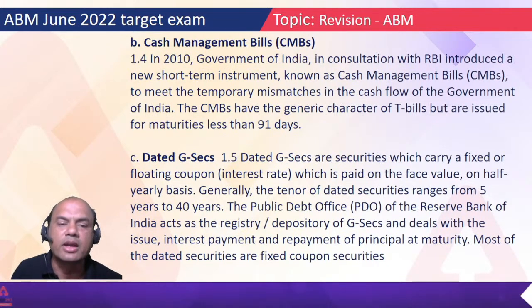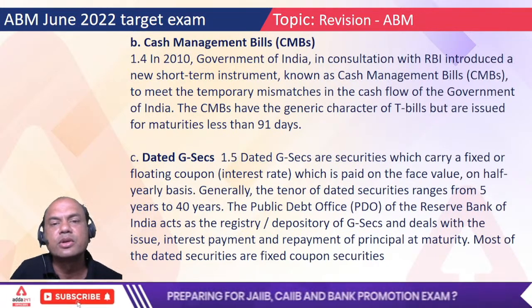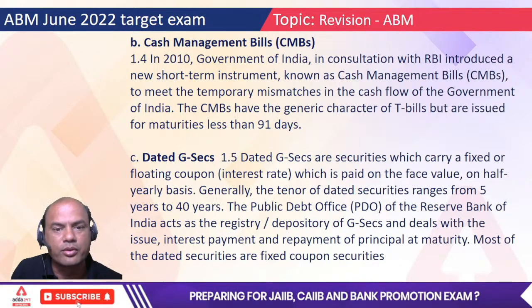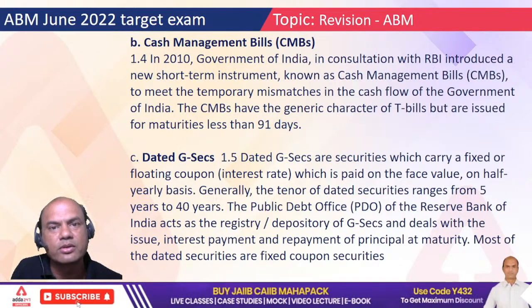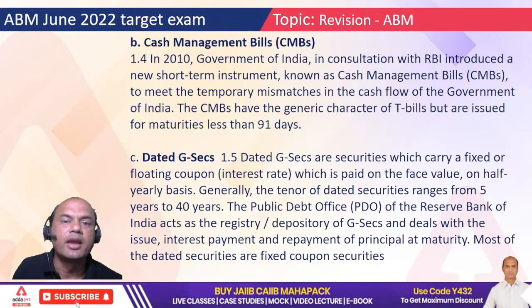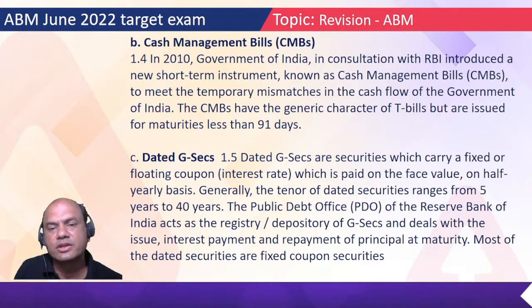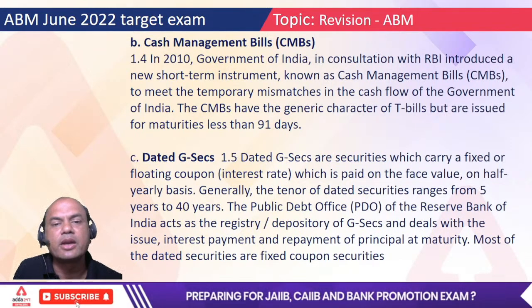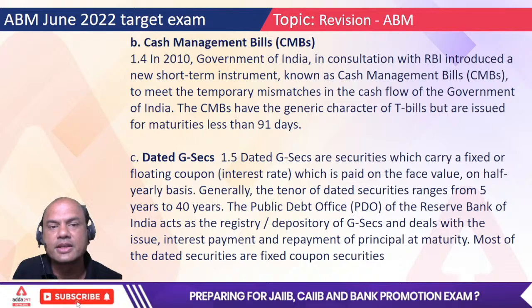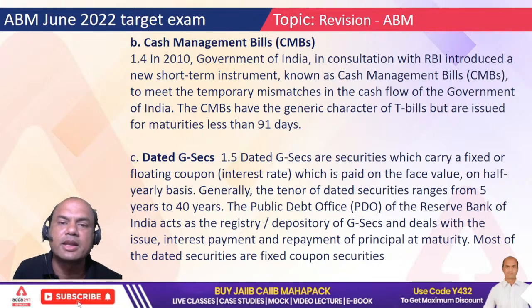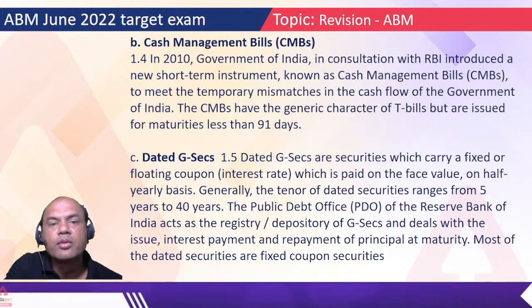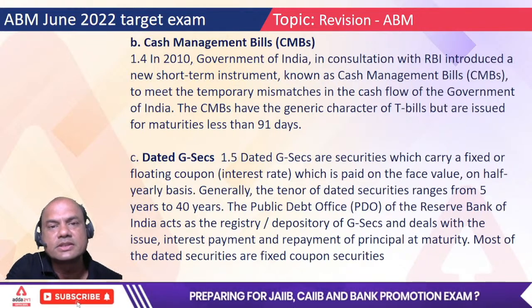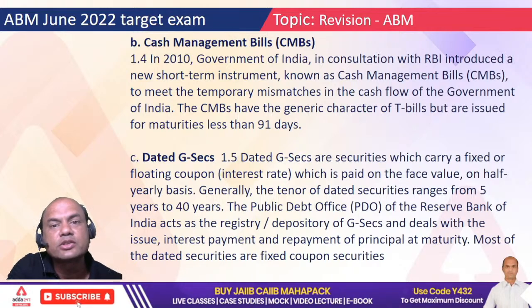Okay. What are GSECs? They are not issued at discount. GSECs are issued at the face value only. Treasury bills are issued at discount. Interest, coupon is paid on GSECs. On treasury bills, no coupon is paid. They are issued at discount. Okay. Got this point? Keep this point very clear. Period for treasury bills is less than 1 year. Period for dated GSECs is 5 years to 40 years.